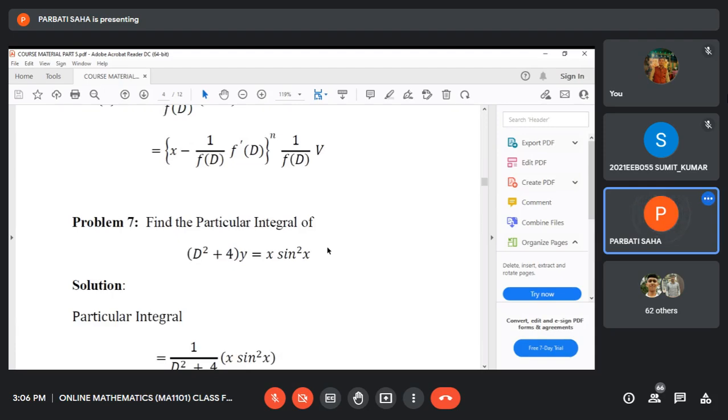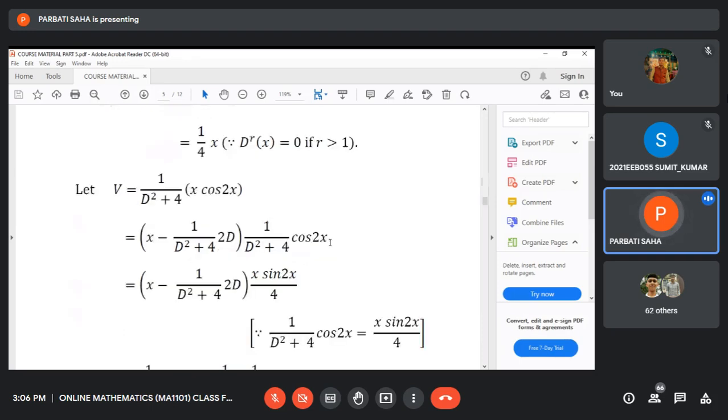You see, x minus 1 by f(D), where f(D) is D square plus 4, into f dash D, the derivative of D square plus 4 with respect to D, means 2D only, 2D. And then it is 1 by f(D) operating on V. V here is cos 2x. X into V, V means cos 2x.